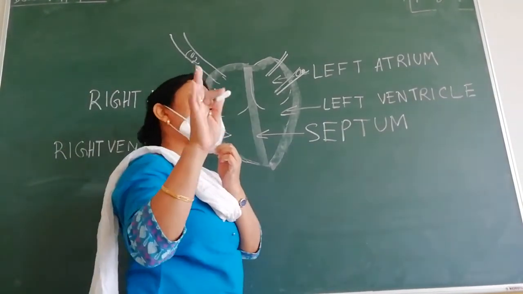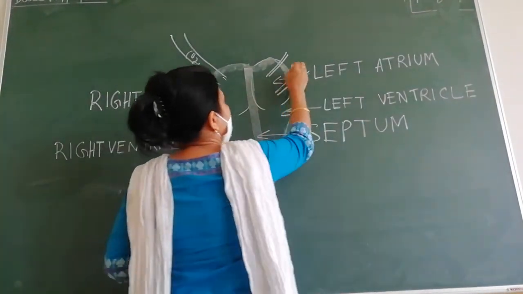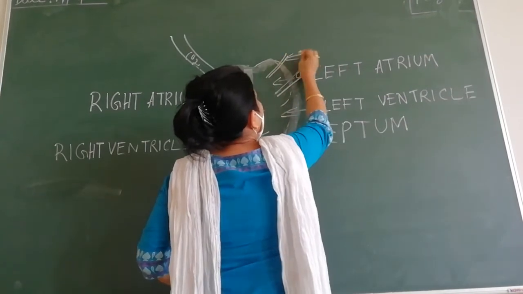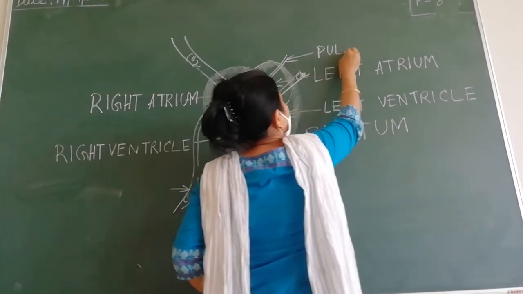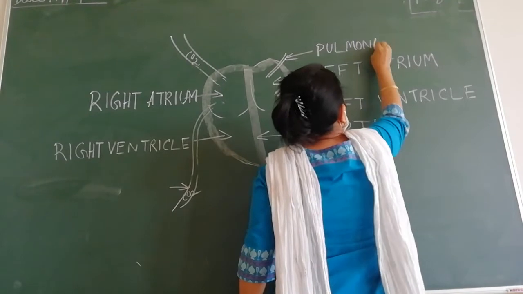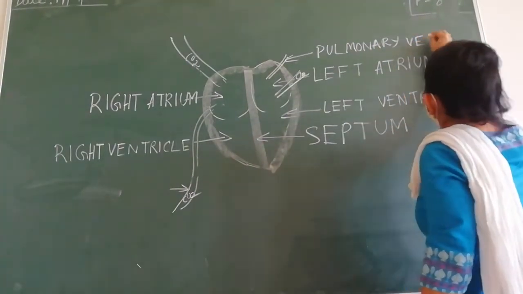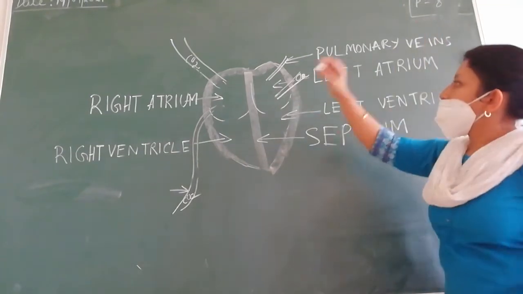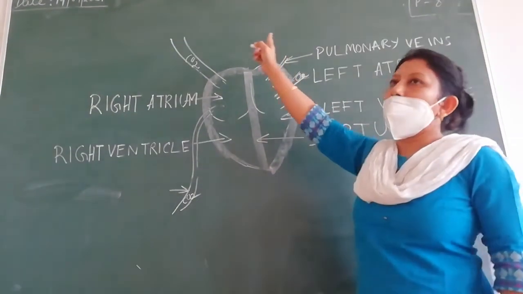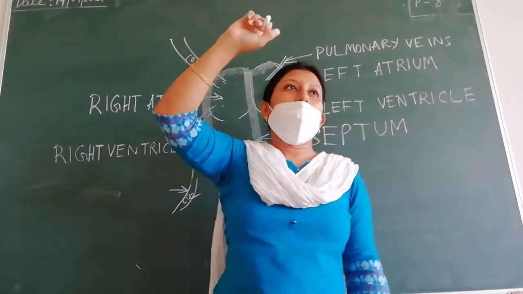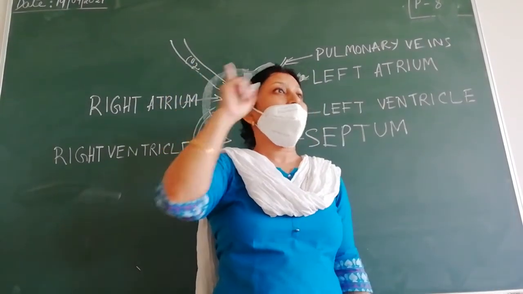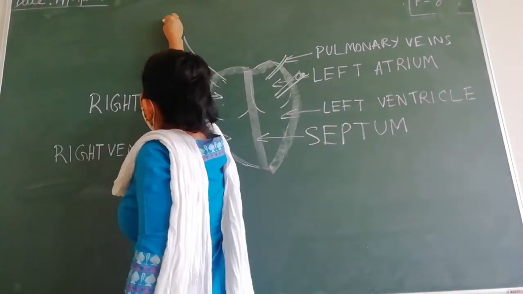Excellent, very good. So these are the pulmonary veins. From where do these veins carry blood? Very good. They bring it from your lungs.